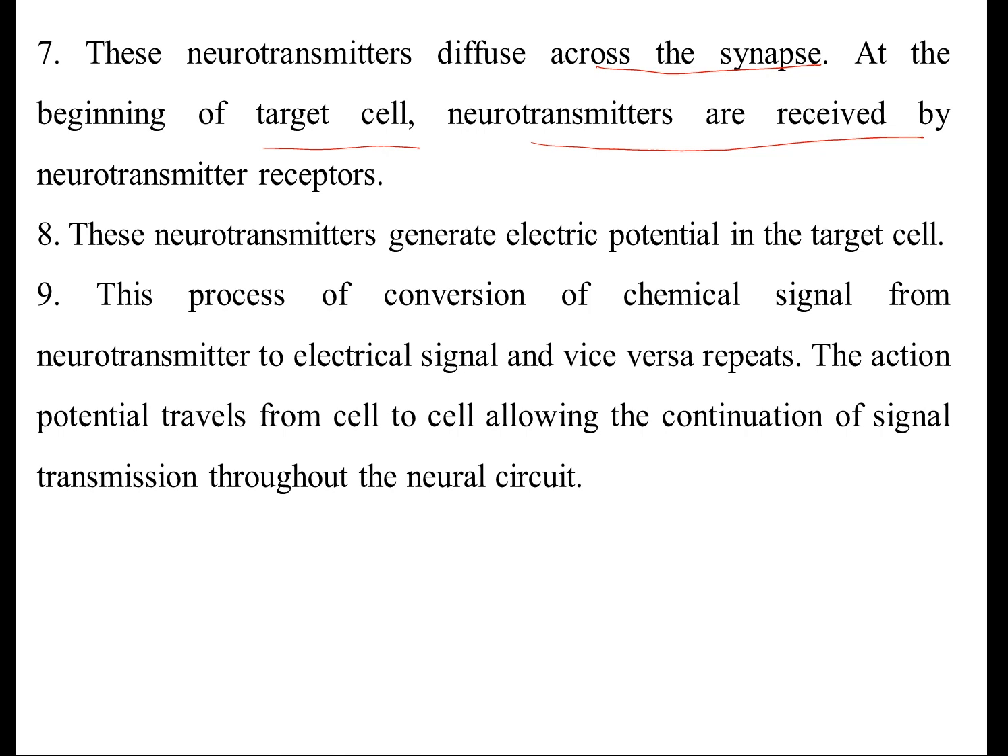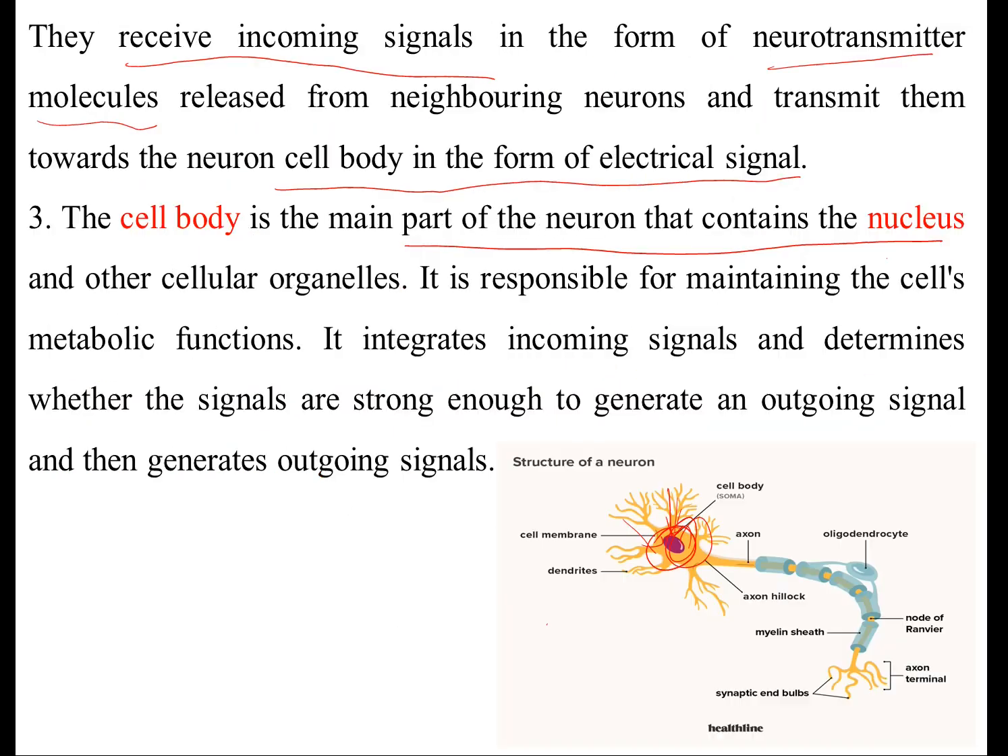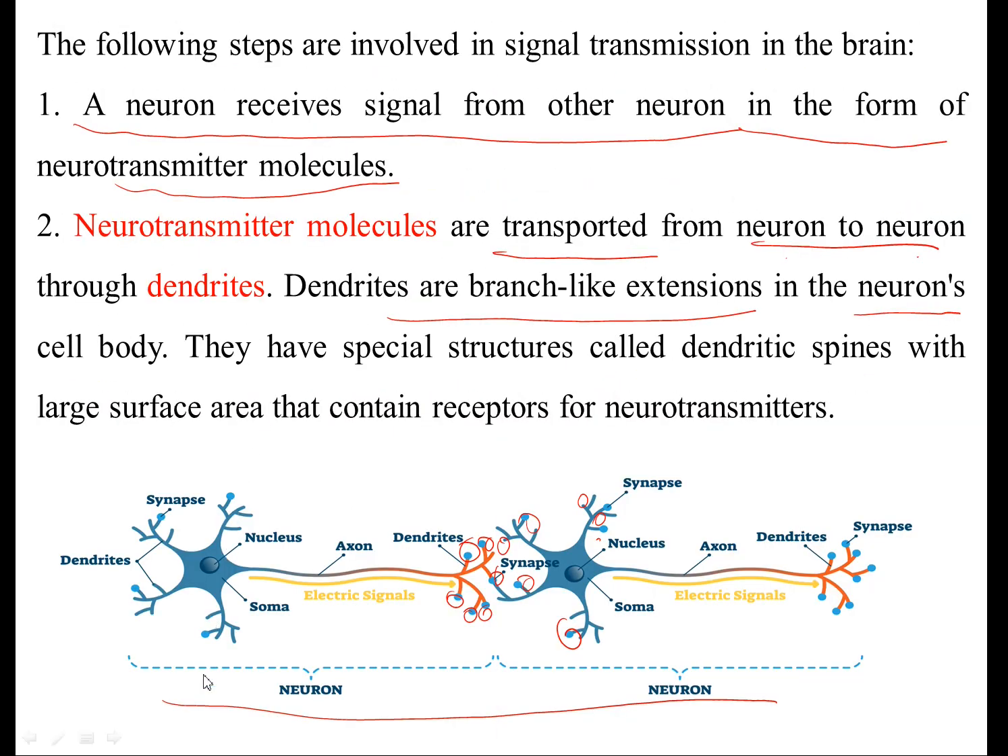So these neurotransmitters generate electric potential in the target cell. This process of conversion of chemical signals from neurotransmitter to electrical, and vice versa, repeats. So the action potential travels from one cell to another cell, allowing the continuous signal transmission throughout the neural circuit. Here we will consider two neurons. From one neuron to another neuron, the signal transmission takes place with the help of the junction called synapse.